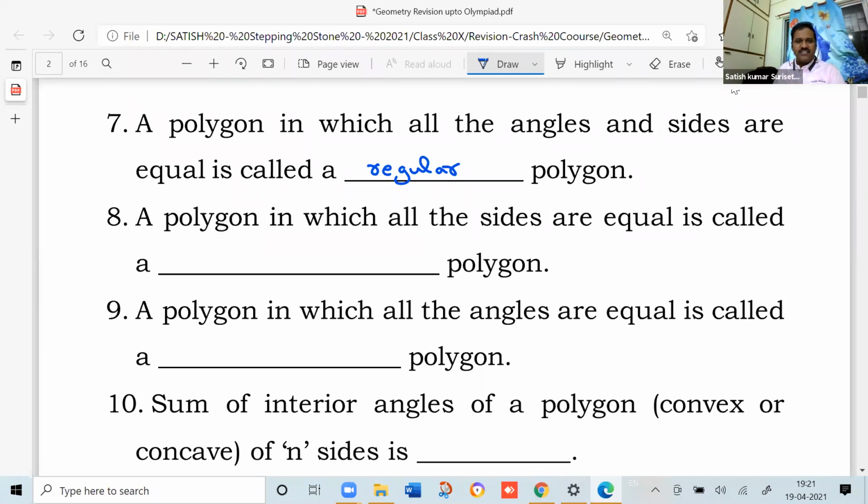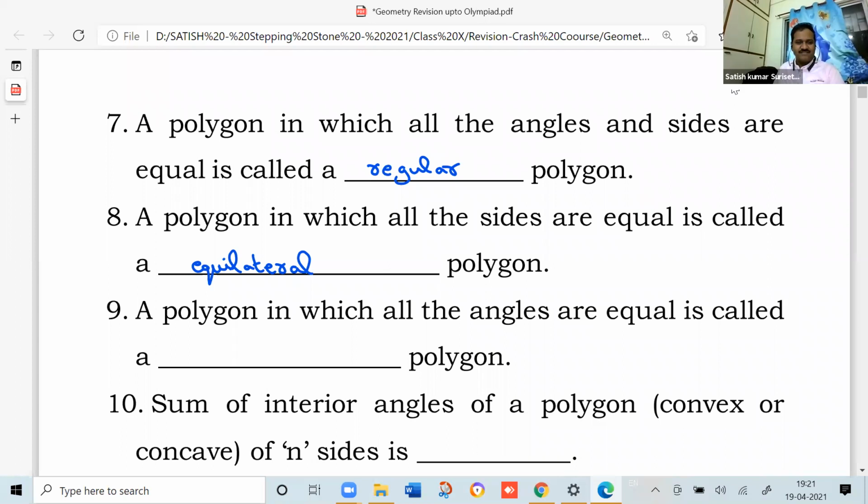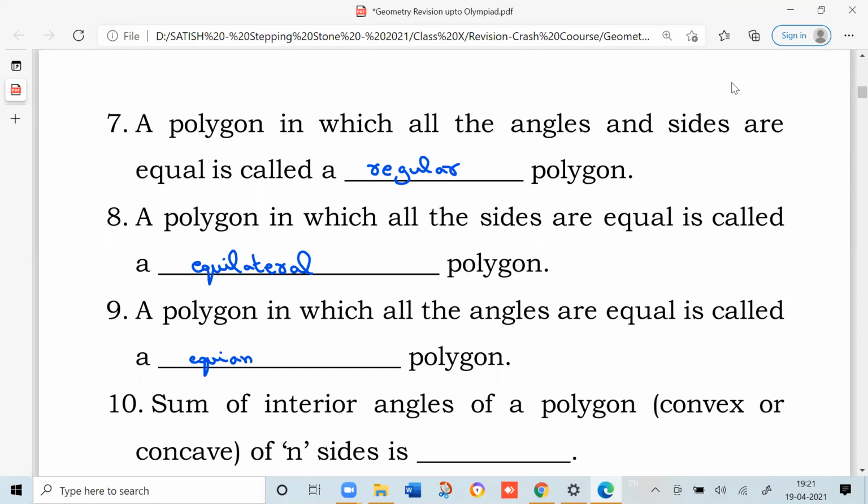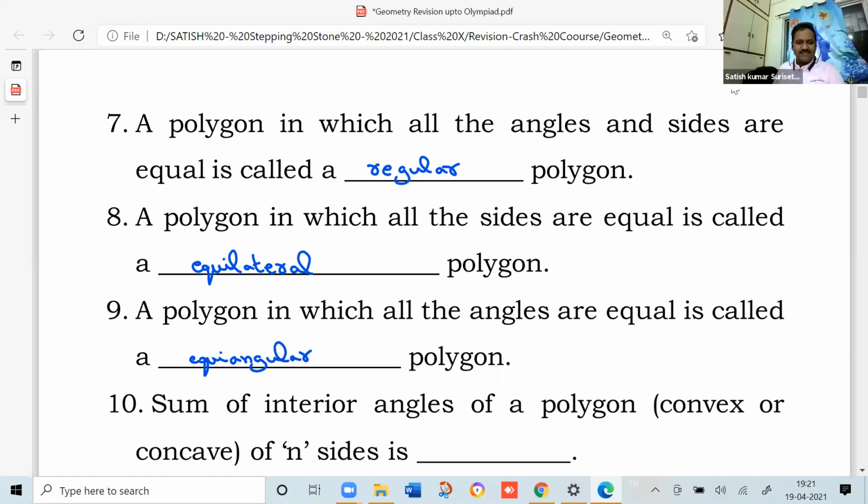A polygon in which all the sides are equal is called an equilateral polygon. A polygon in which all the angles are equal is called a, now can you say the name? Equiangular polygon.